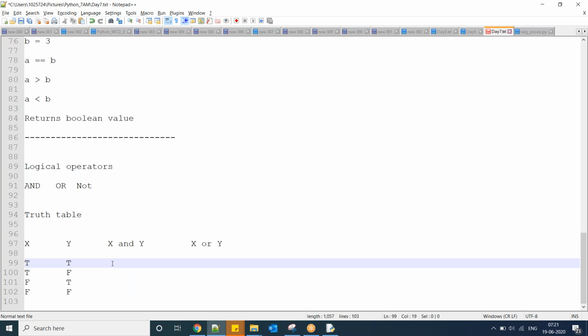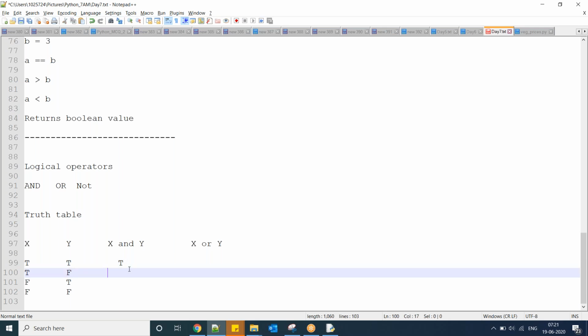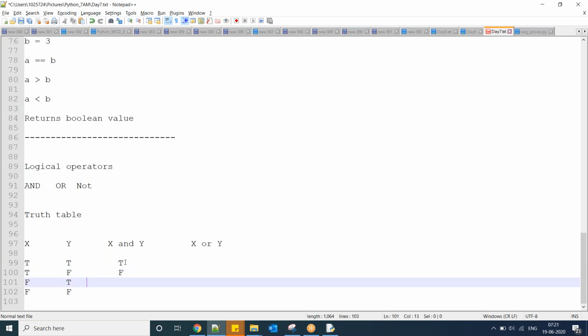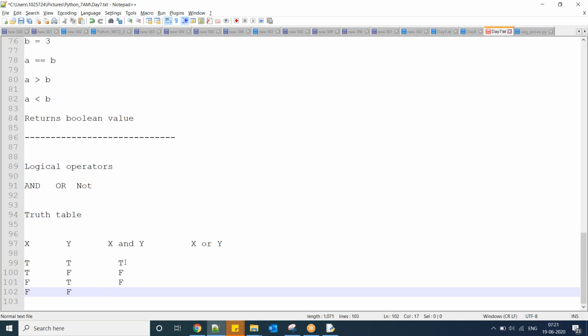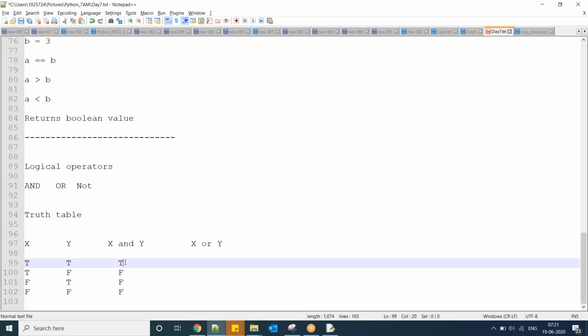Now come to X and Y. And means both. If both are saying the statement is true, then only the statement is true. Here both are saying true, so the result is true. Now here X is saying true, Y is saying false. So here only one person, not both persons. So it is false. Here is false. Here is false.